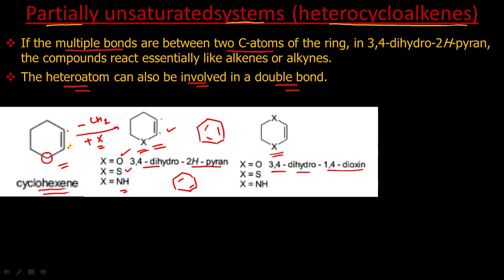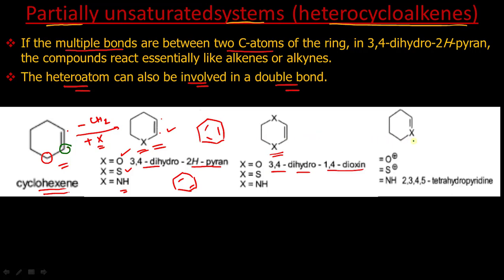What we can do, we can replace this CH group by some heteroatom like X. Okay, these are obtained from this by minus CH plus X. We will get such a type of compound. Now X can be O+, S+ or NH, and if it is NH, its name is 2,3,4,5-tetrahydropyridine. These compounds are also partially unsaturated systems.